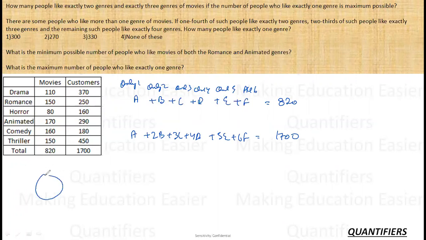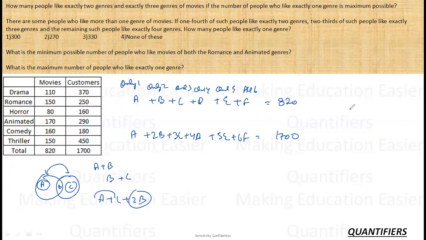Very simple example. Let's say this is a two-circle diagram. So this is A, this is B, this is C. If I am adding these two circles as they are, I will add A plus B and B plus C. So my total would be A plus C plus 2B. That is, what belongs to only one circle will be counted once, and what is common to two will be counted twice.